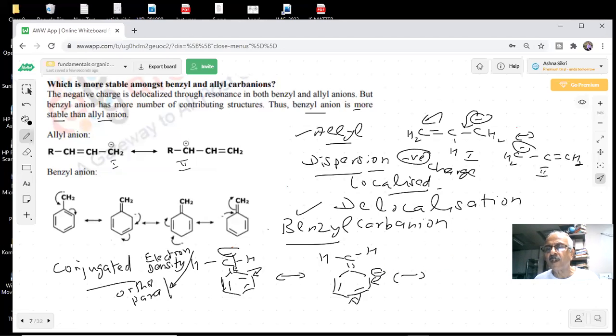Negative, positive ones. E plus. So they are going to attack at this point, electrophiles. Students, yes or no? Yes, sir. They will get attached at these points because these are the ortho and para positions.